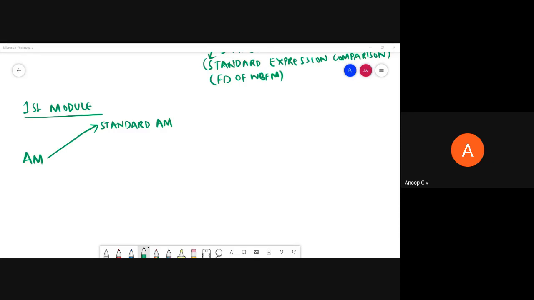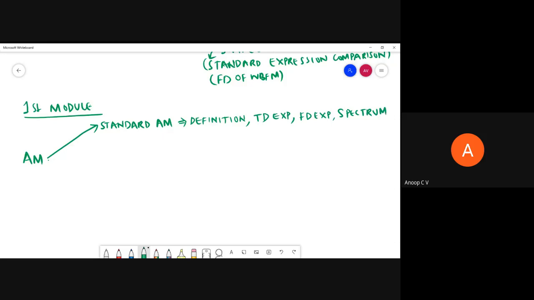In standard AM, we have studied the definition, then the time domain expression, the frequency domain expression, and also we saw how to plot the spectrum.